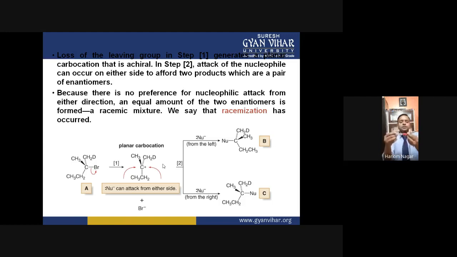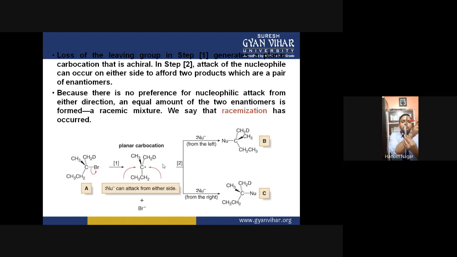There is no single group present in the plane. No group is here in the plane; they have gone below the plane on this side, right? They have gone behind the plane, and on the front side is the nucleophile, okay?